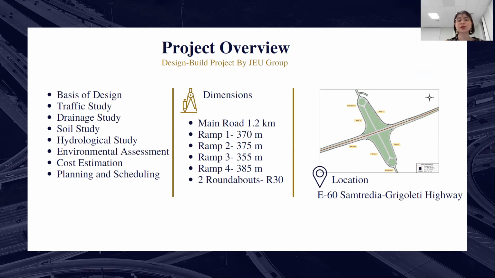Key dimensions presented in the design are as follows: main road 1.2 kilometers, ramp 1 370 meters, ramp 2 375 meters, ramp 3 355 meters, ramp 4 385 meters, and 2 roundabouts with a radius of 30 meters.